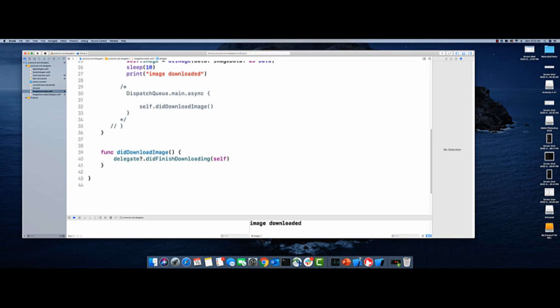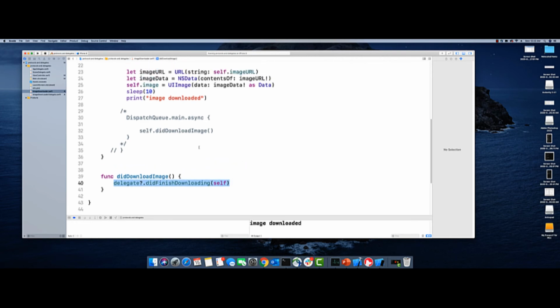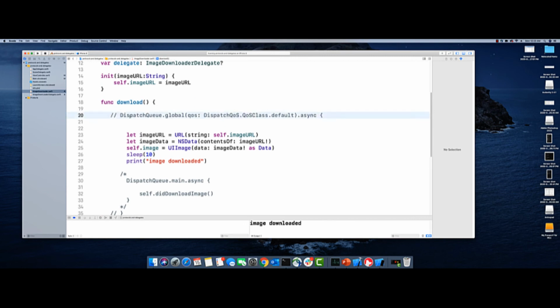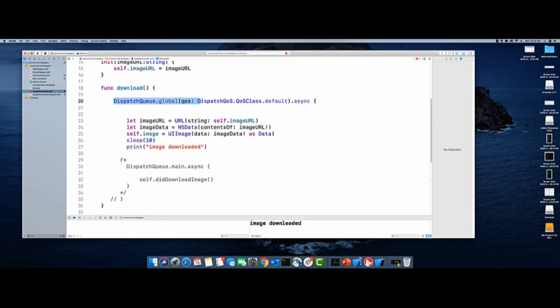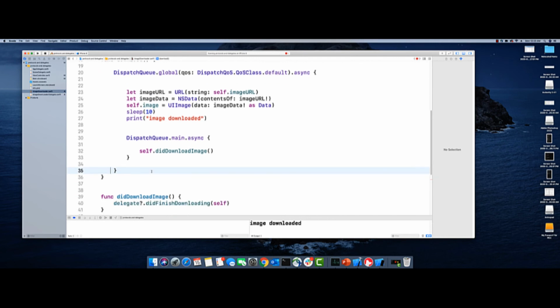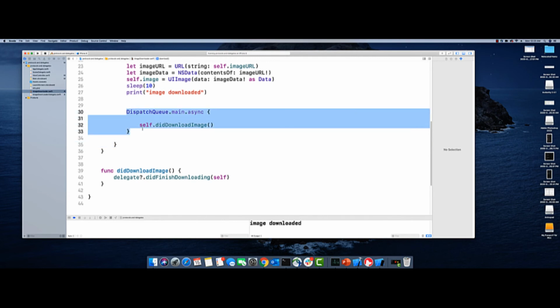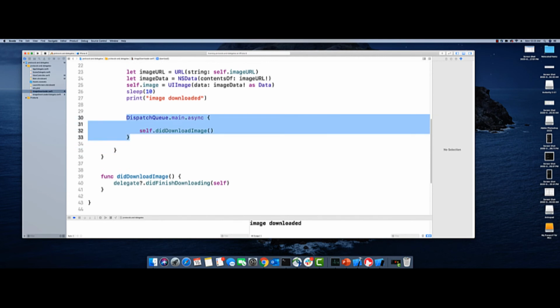Then the second thing I'm doing is, once my downloading is done, I'm just going to set this downloading finish notify, right? I'm going to call my delegate's didFinishDownloading function, and this function I have to run in the async thread, right? So to run the background thread, I'm going to call this function, and then I'm going to update my download image on the DispatchQueue.main.async function, which is the UI thread.